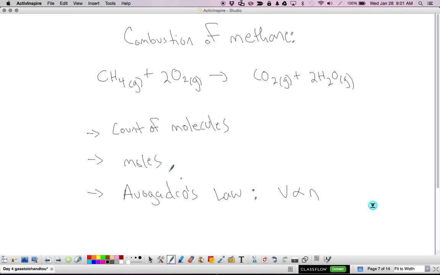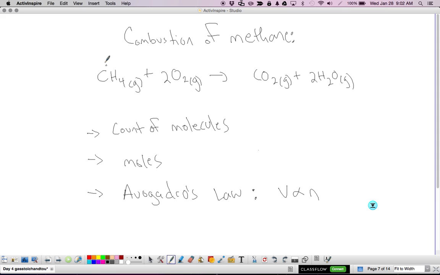So if I say that 1 mole of methane gas reacts with 2 moles of oxygen gas, as long as they're under the same sets of conditions, you can also say that 1 volume of CH4 can react with 2 volumes of oxygen. The units don't really matter as long as they're the same.